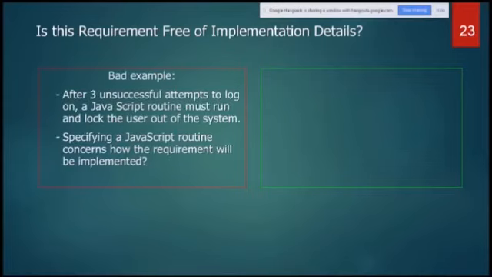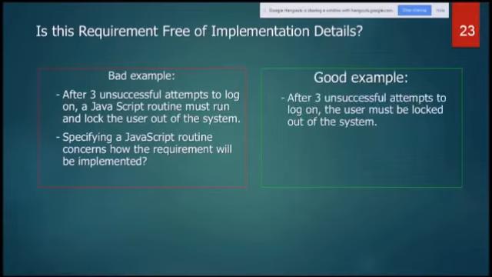If we talk about this example, after 3 unsuccessful attempts to log on, a JavaScript routine must run and lock the user out of the system. Now, why Java? Do we actually need only Java, or is there no other alternative? Specifying the term JavaScript routine is concerned with how the requirement will be implemented.